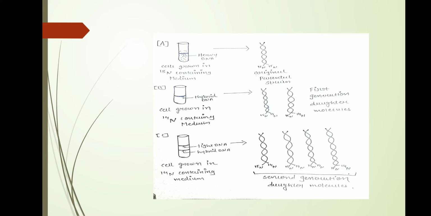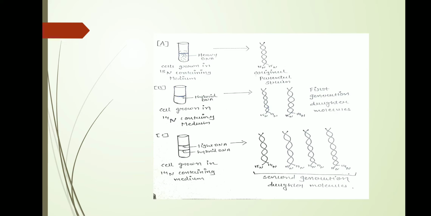In the second generation of daughter molecules, we can see that some molecules are hybrid and some contain only 14N, so light DNA is found and hybrid DNA is also found. How can we tell the heavy DNA from the hybrid DNA? For this, the cells are allowed to grow for several generations, and the DNA forms a single band in the cesium chloride gradient at a position indicating that the double helical DNA molecules of the daughter cells were hybrids, containing one new 14N strand and one parental 15N strand.